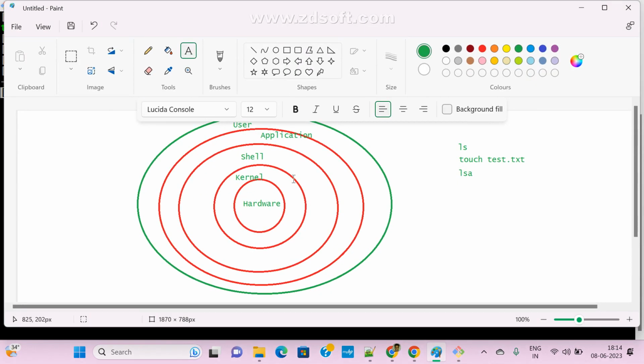These are the basic understanding, so try to understand. Who is the mediator between user and kernel? Shell only. If you enter any command, who will check whether it is correct or not? Shell only. Once everything is correct, the command is passed to the kernel, and the actual task is executed by the kernel only. So clear, guys?